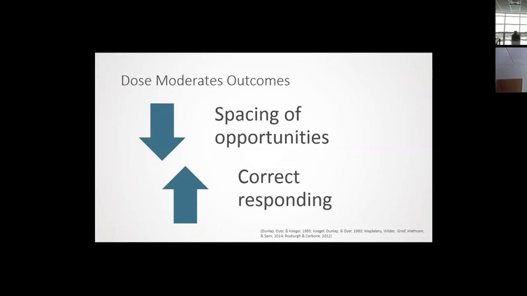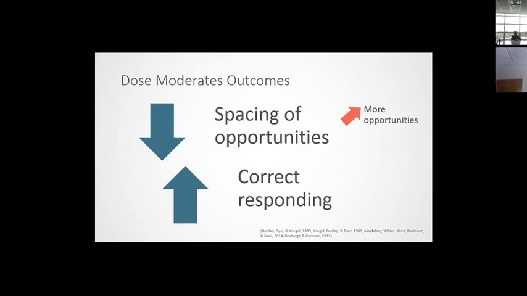The problem with a lot of these studies is that when they look at spacing, they neglect to think about those other pieces of intensity that I've been talking about. So one way I could increase the pace of a session or decrease the spacing of opportunities is to provide more opportunities.